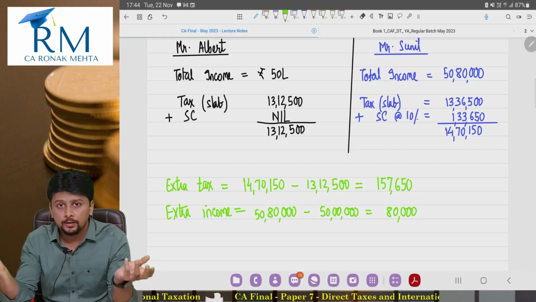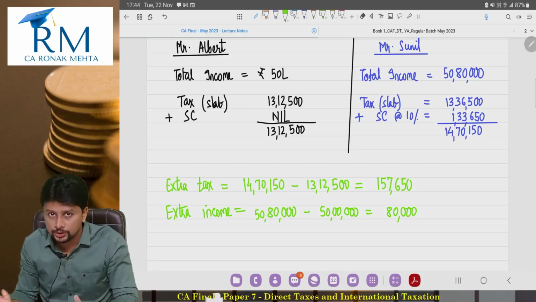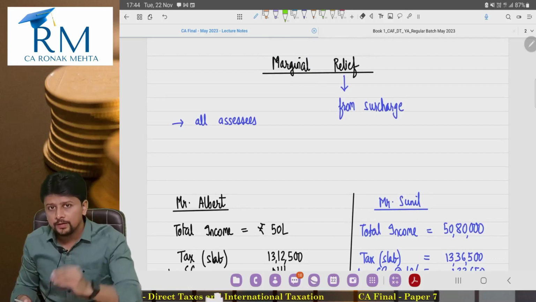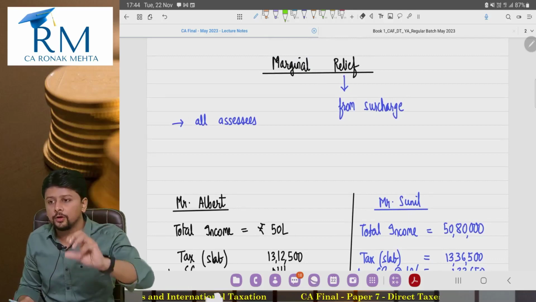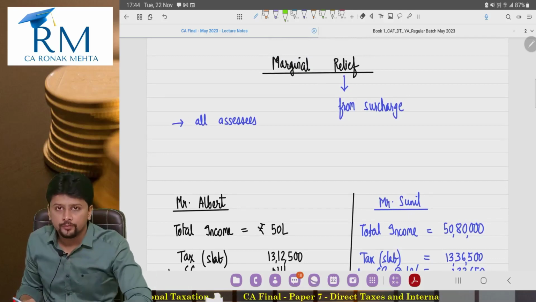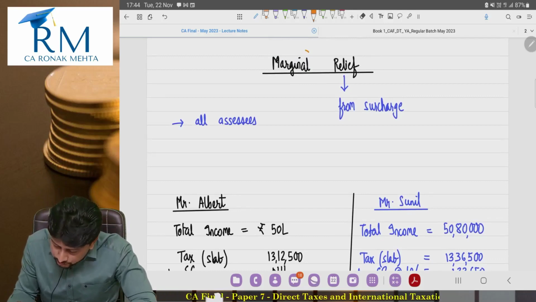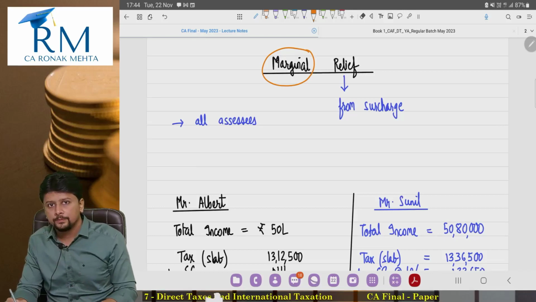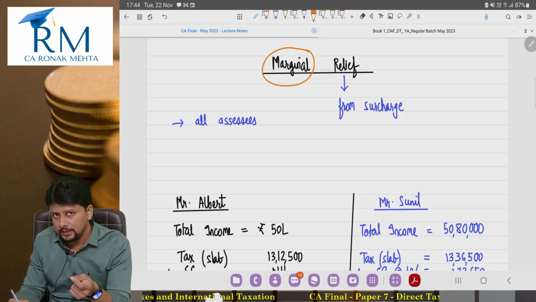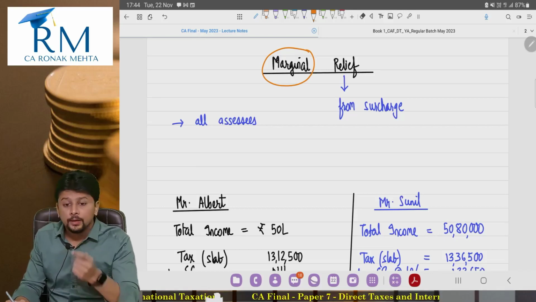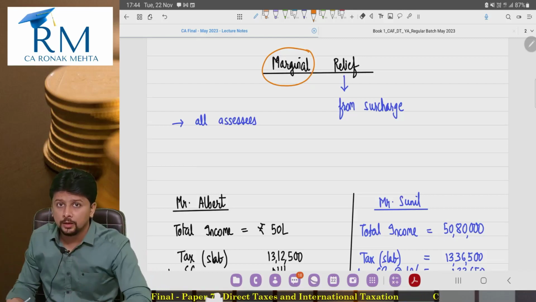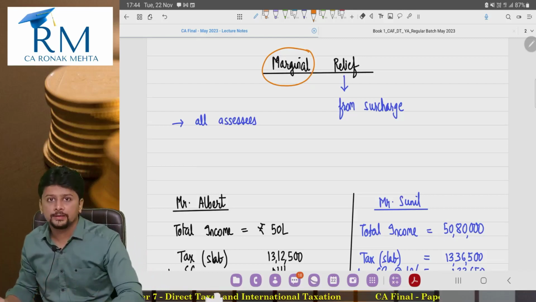But Mr. Sunil, that is happening because of surcharge. So don't worry, we will give you a relief. We will call this marginal relief. Why is the word marginal used? What was that 80,000 rupees? That 80,000 rupees is the extra income that Mr. Sunil earned over and above 50 lakhs.